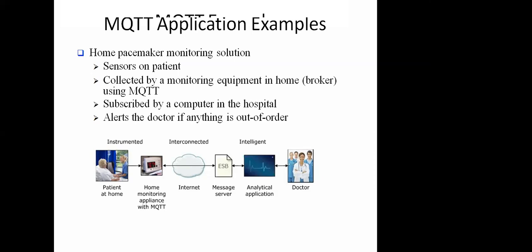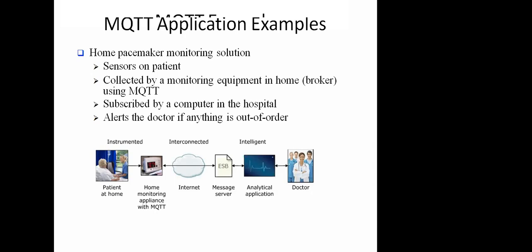Again, there is a computer at the hospital side that is subscribing to the topic for this reading, whatever the pacemaker collects from the human heart.